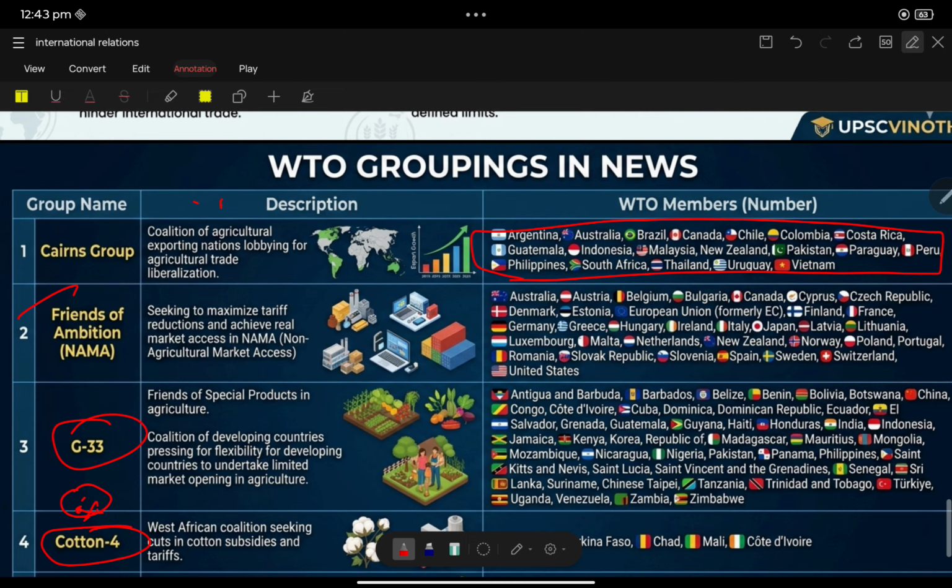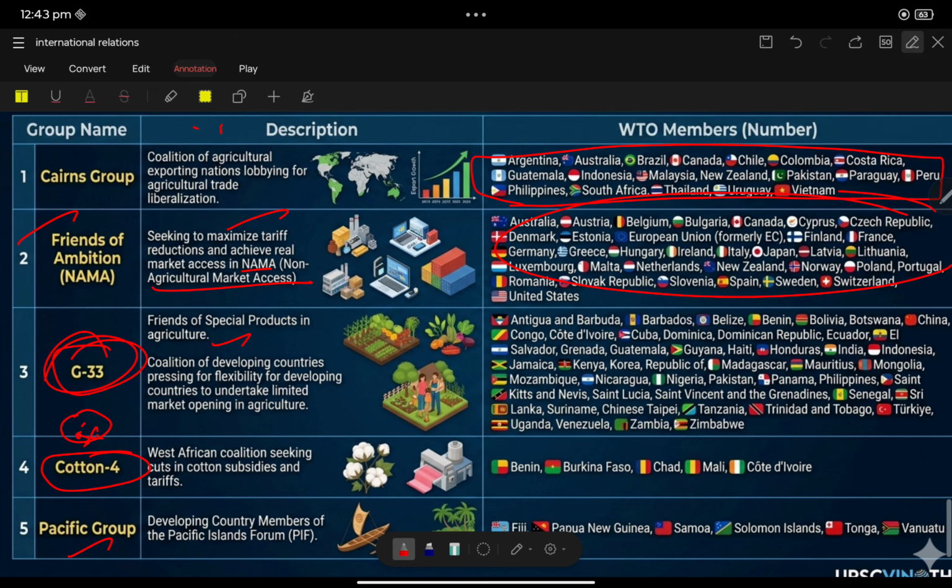Friends of Ambition seek maximum tariff reduction and real market access in non-agriculture market access. In this also, India is not a member, so no need to remember. G33, Friends of Special Products in Agriculture, is a coalition of developing countries pressing for flexibility for developing countries to undertake limited market opening in agriculture. That is G33. India is a member in G33.